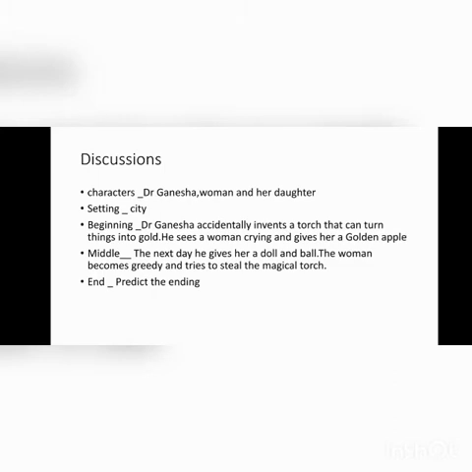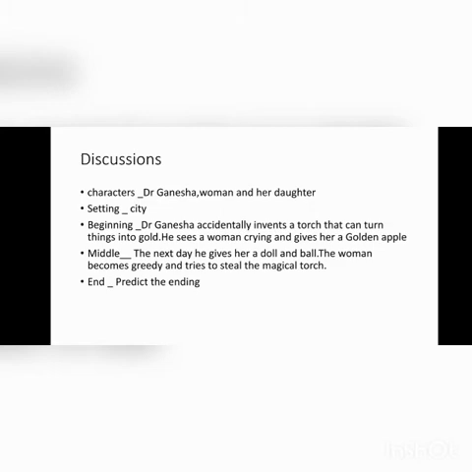Now let's discuss the beginning of the story. What happens in the beginning of the story? So as I told you already in The Golden Goose, the beginning of the story has the main characters and the setting. So over here, we already come to know that the beginning of the story is where Dr. Ganesha accidentally invents a torch that can turn things into gold. Next, he sees a woman crying and he gives her a golden apple. So this becomes the beginning of your story.